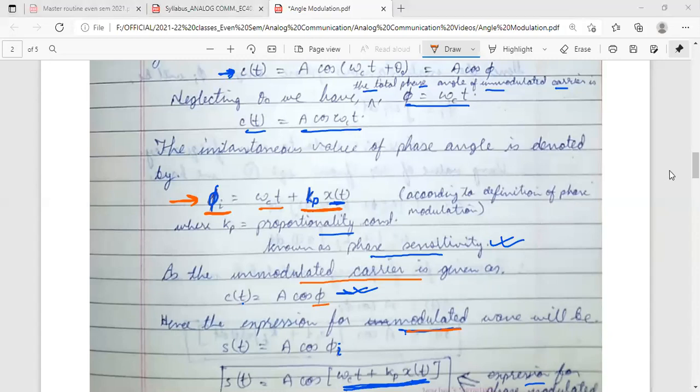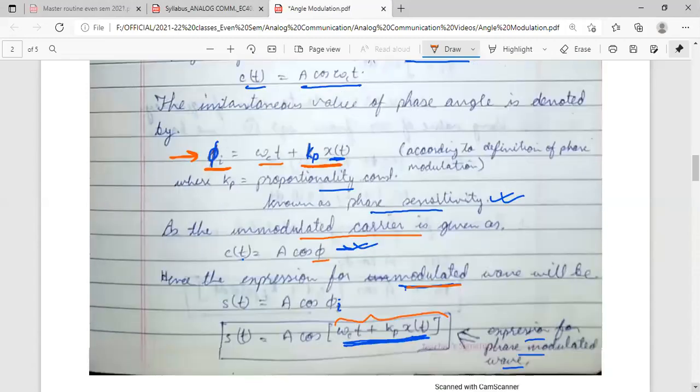So a cos of omega ct plus kp of xt, where this is the total phase angle. We have termed this phase modulation.